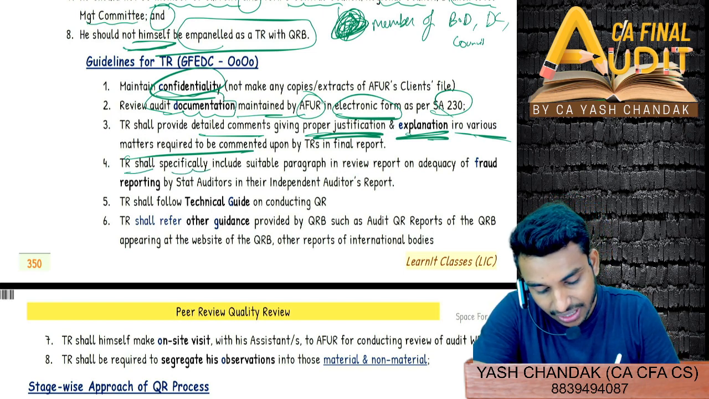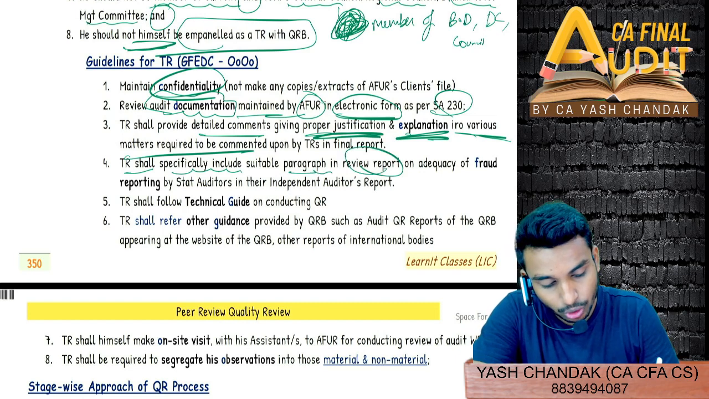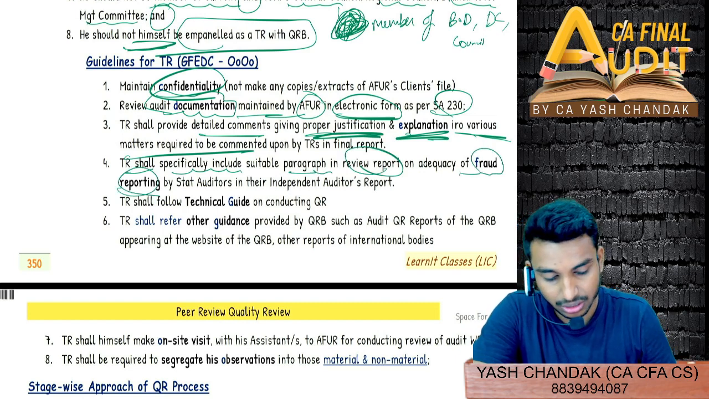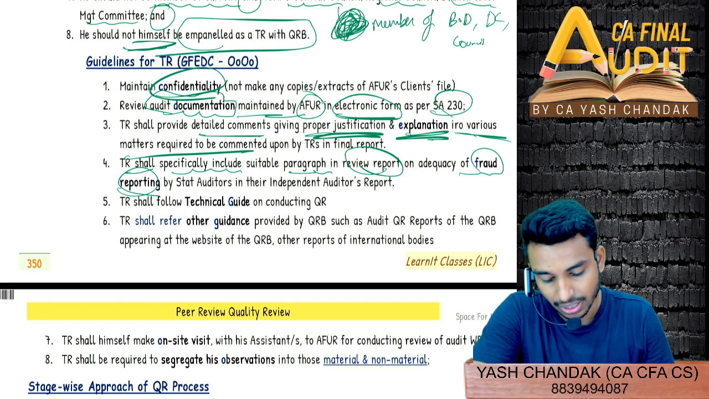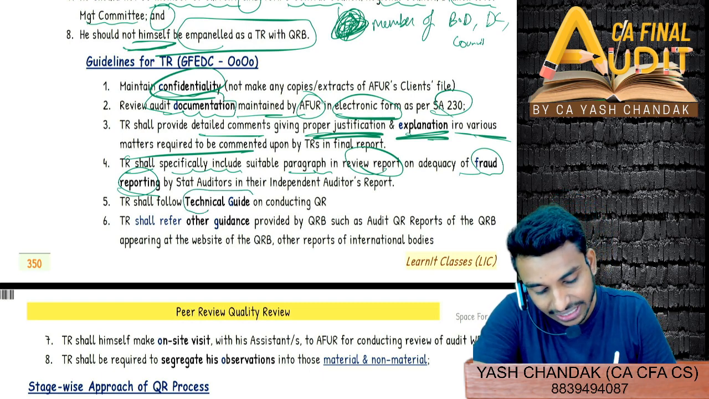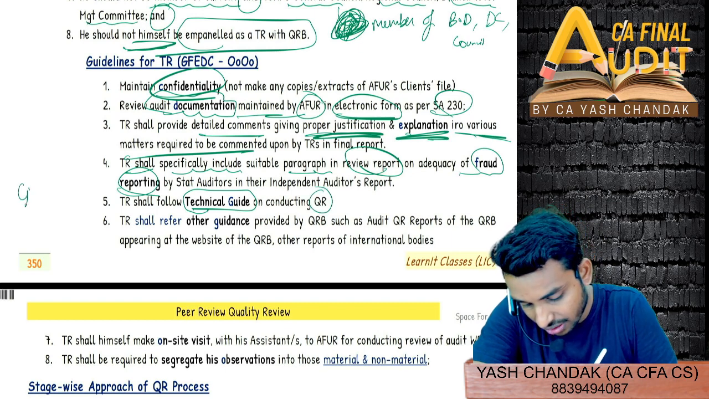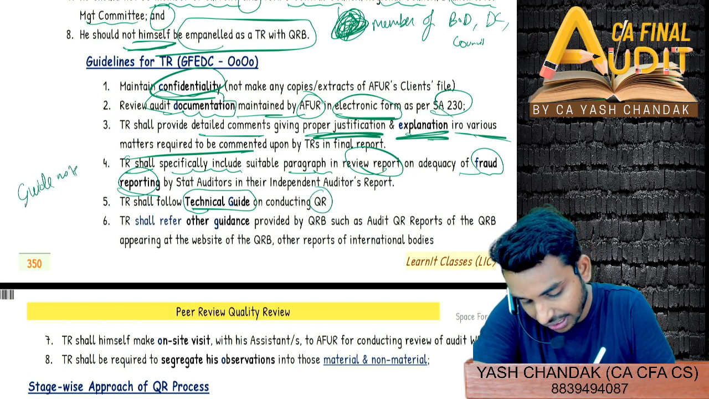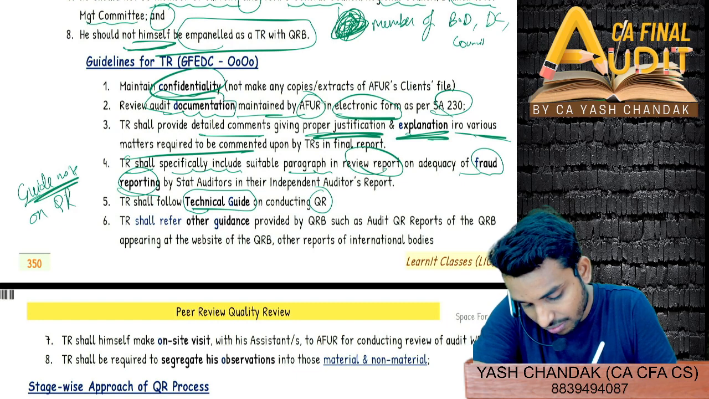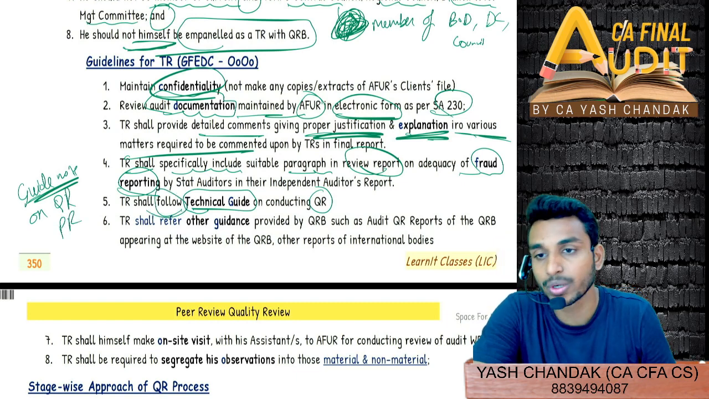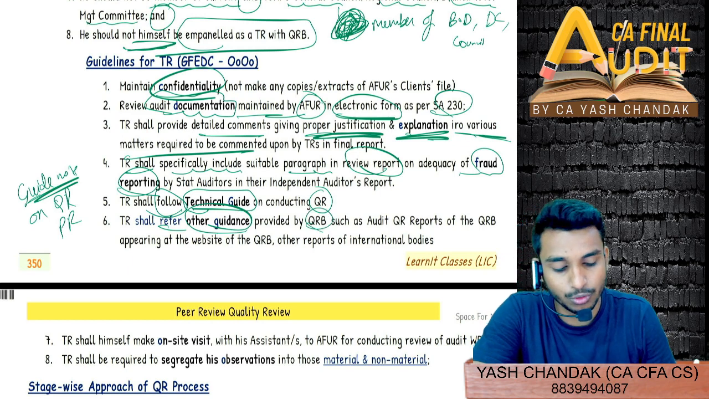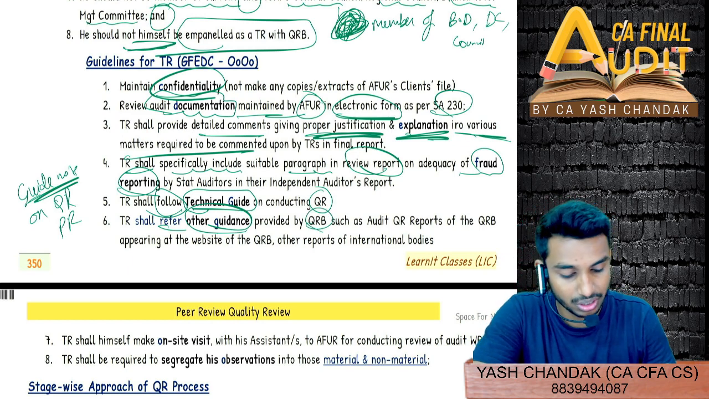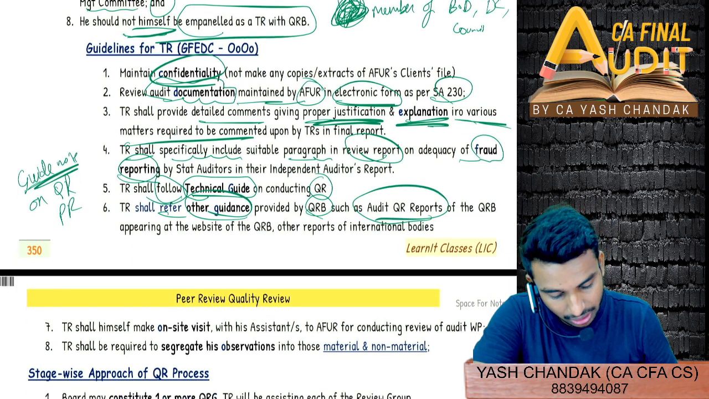Then the TR shall specifically include a suitable paragraph in the review report on adequacy of fraud reporting. So you have to report on fraud reporting, if at all it is being done, and shall also follow the technical guide on quality review. So there is a guidance note, or you can say a technical guide on quality review as well as peer review. So you should also follow that. These are the guidelines. And refer to other guidance provided by the quality review board, such as audit quality review reports. These reports are being issued on this website only.